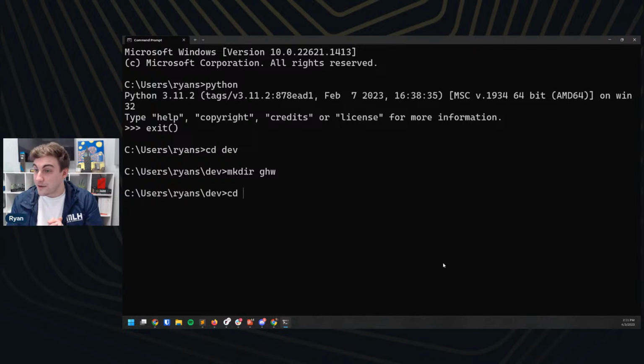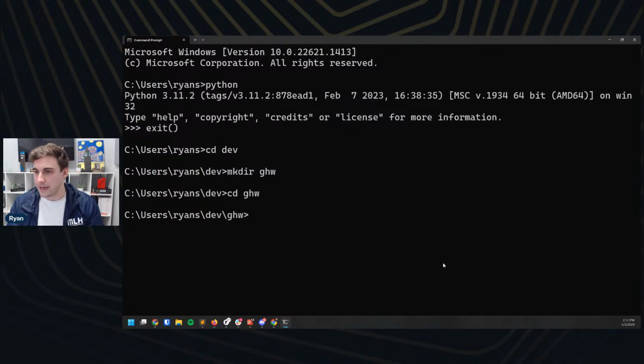All right, so we've made our new directory, and then we're going to CD into that directory, or change directories into it. Now I can see that we're in the Global Hack Week directory. This is going to be our home base for this whole project. This is where we're going to do everything. We're going to keep all of our files in here. We're going to keep everything nice and neat. This is where we're going to be operating for most of the rest of our workshop.